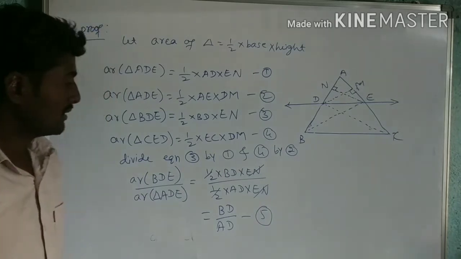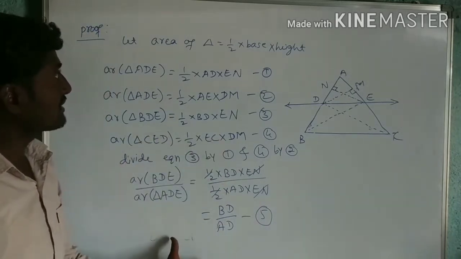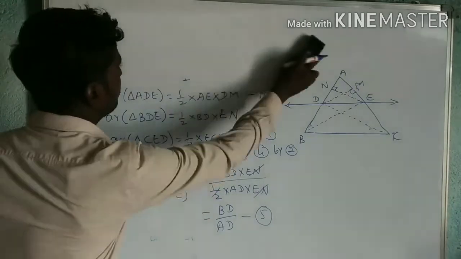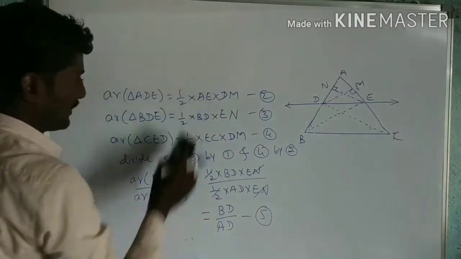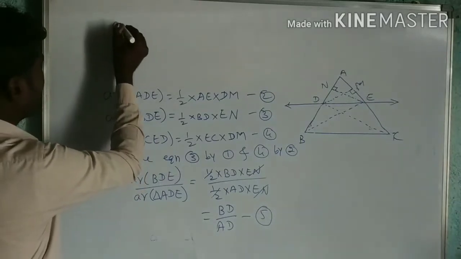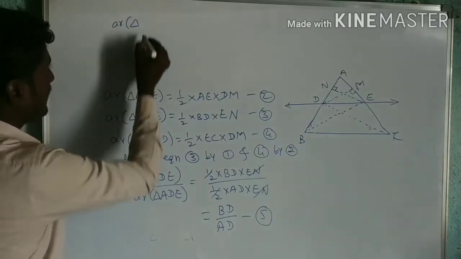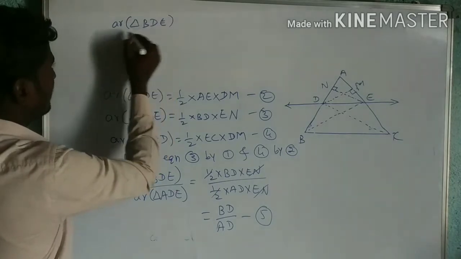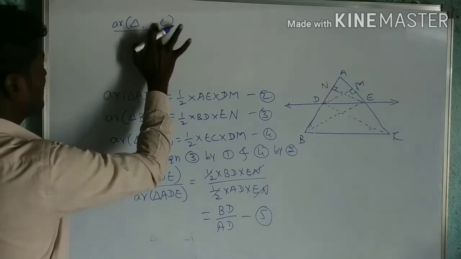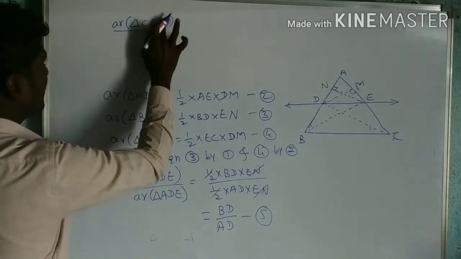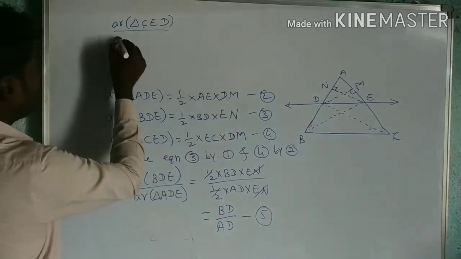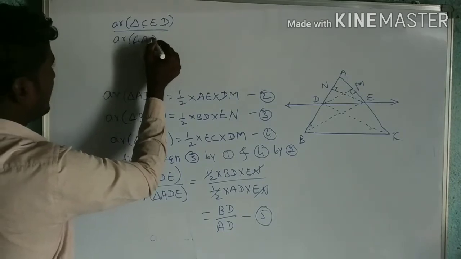So you just pause the video. First you note this. I will rub now. Now next one is 4 by 2. Equation 4 is area of triangle CED, divided by equation 2, area of triangle ADE.